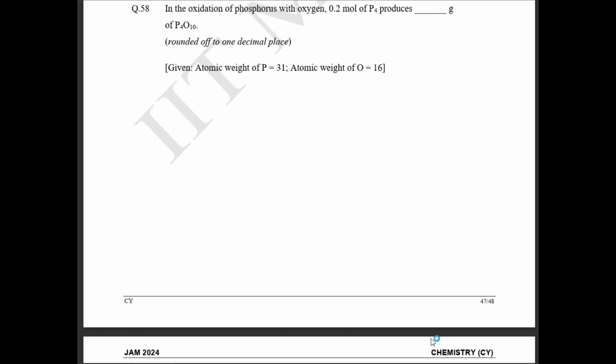58th question. இங்க என்ன கேட்டிருக்காங்கன்னா, the oxidation of phosphorus with oxygen வந்து கொடுத்துருக்காங்க. 0.2 mole of P4 produces. Okay. So your என்ன molecule form ஆகுதுன்னு சொல்லியிருக்காங்க, P4O10. So literally your 4 phosphorus is going to react with 5 O2 molecules. Okay. 4 phosphorus is going to react to give